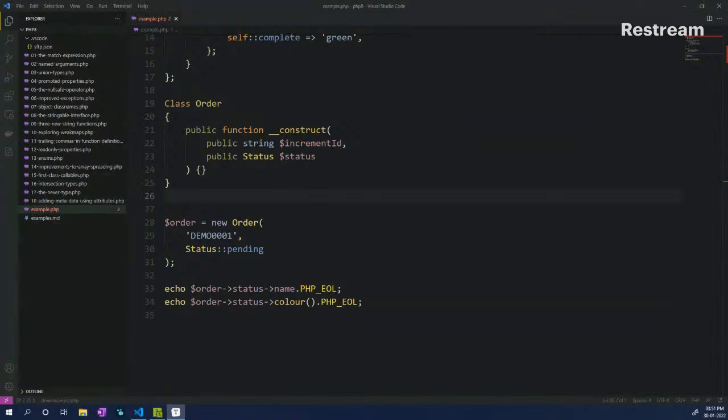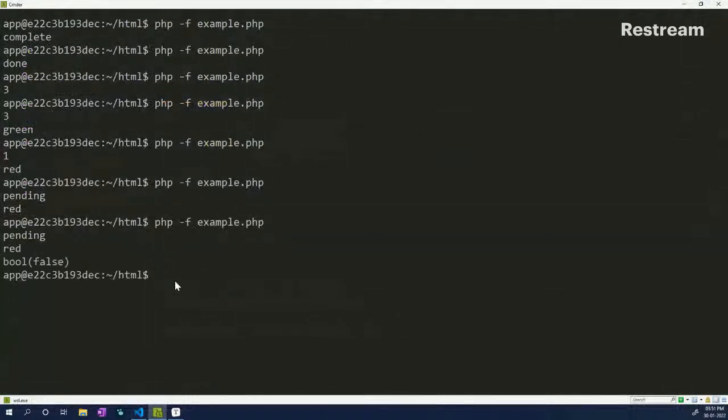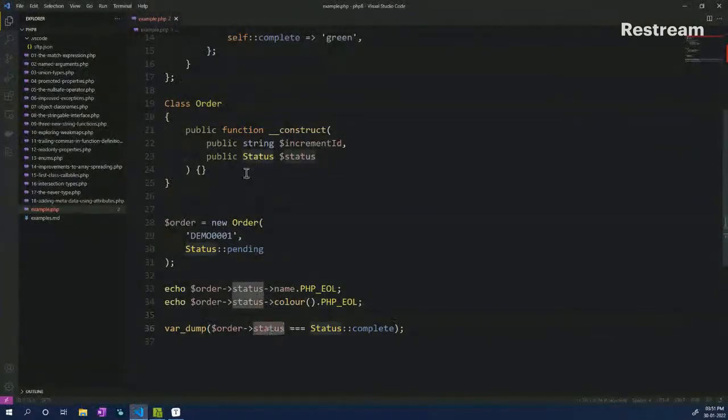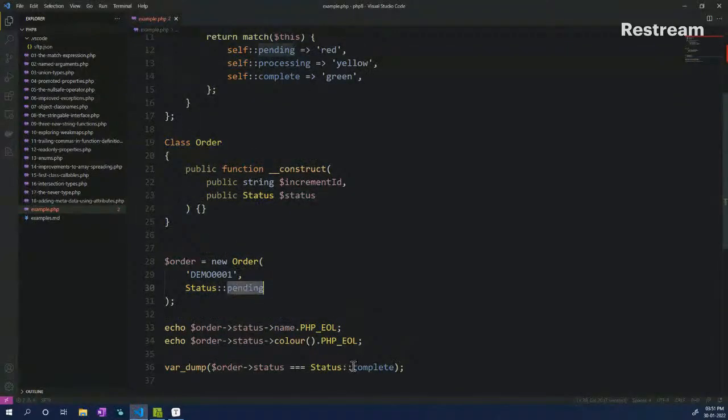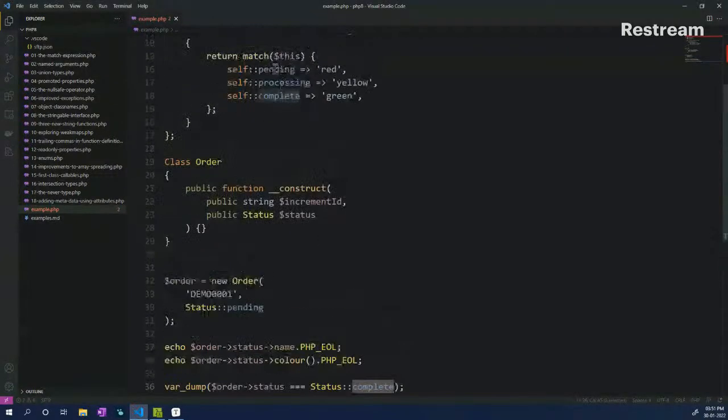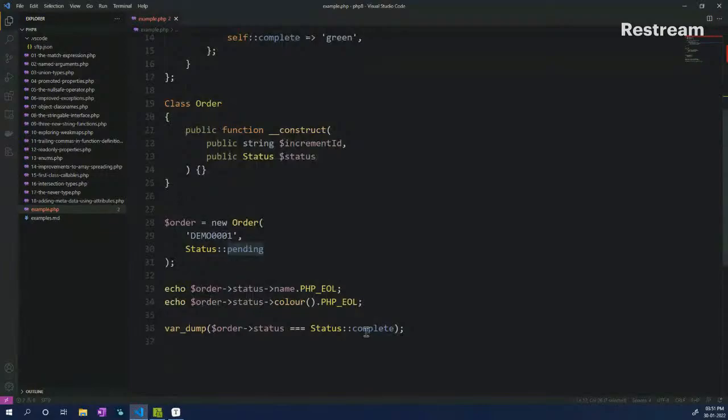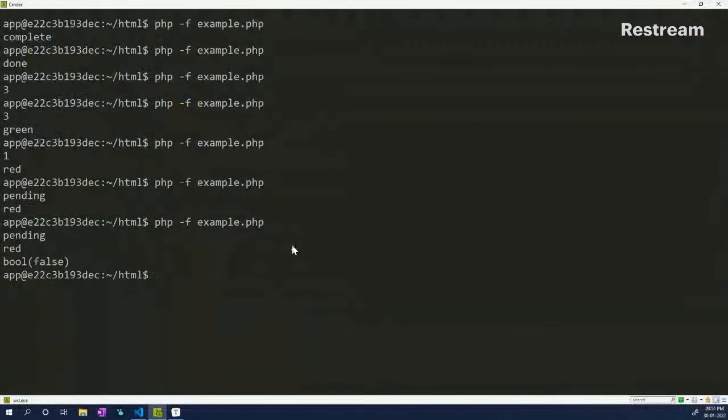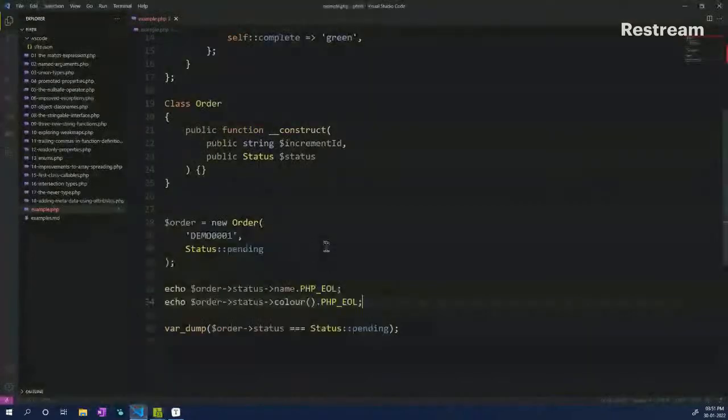You can also do direct comparison as well, which is something like this, wherein we can do a var_dump just to get a true or false out of it. Save that and run it. You will see that it is returning false because the status right now is mapped to pending, and we are trying to compare it with complete. But if I change it to this, save it, and you get a boolean true. So this is how it works.